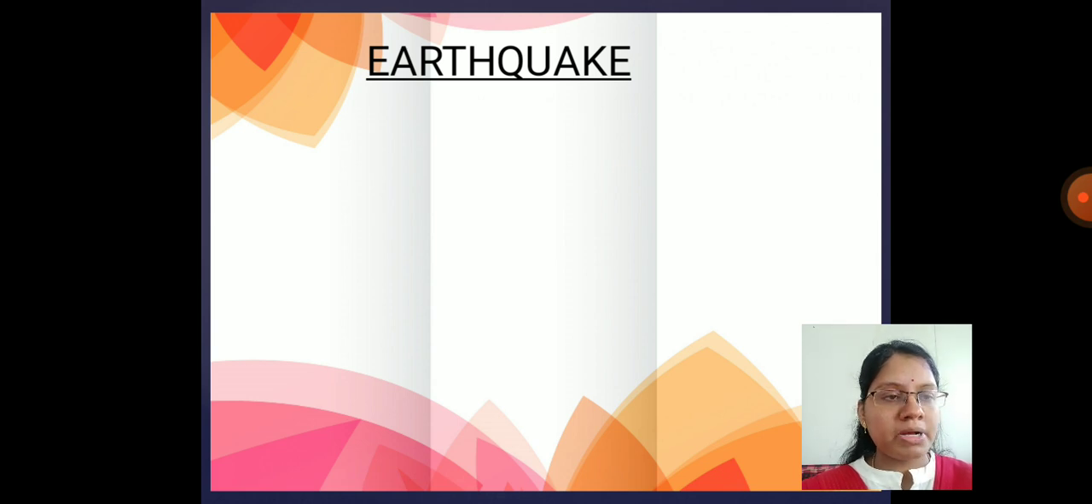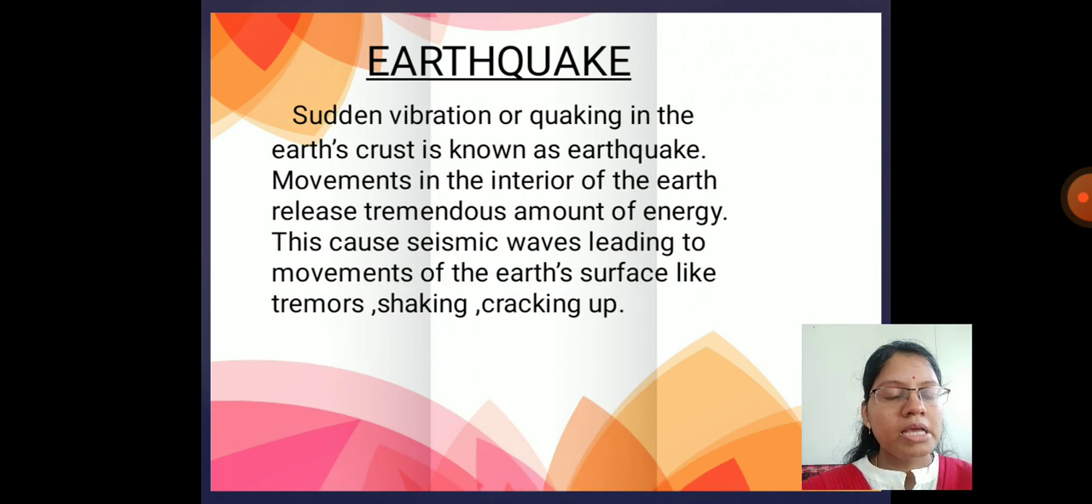Next we are going to see about earthquake. Sudden vibration or quaking in the earth's crust is known as earthquake. The movements in the interior of the earth release a tremendous amount of energy. This causes seismic waves leading to the movements of the earth's surface like tremors, shaking and cracking up. So there is a sudden vibration or quaking. Where does it happen? In the earth's crust. So that is called an earthquake.